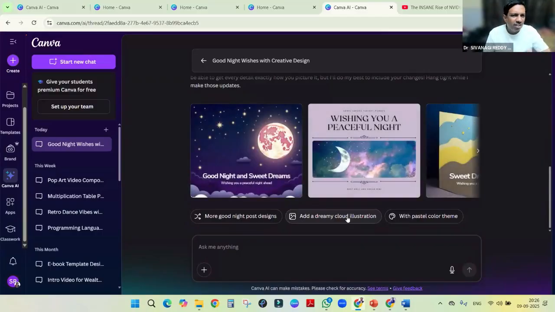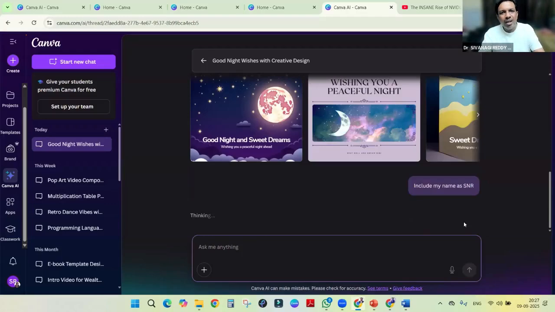No need to design, search templates and all the things. What is the thing we want? We can use AI to write the prompt. Whatever we want, we have to tell AI, ChatGPT or Gemini, and simply ask, create a prompt for me for this work in Canva or in any AI based design software. It will create it and we have to paste it here. So we can write, include my name as SNR, right?